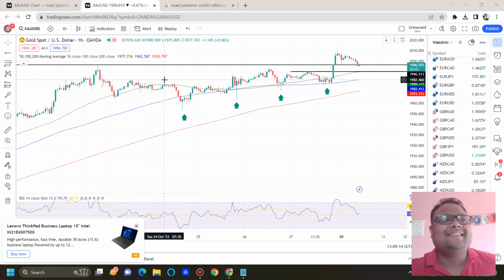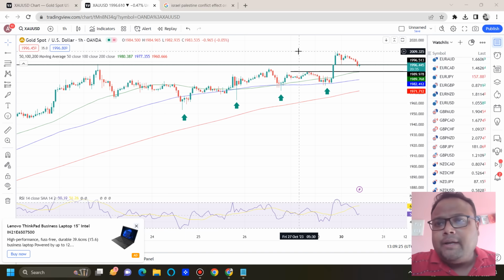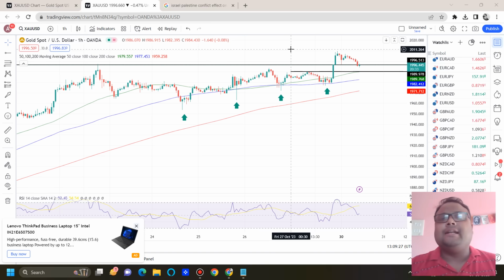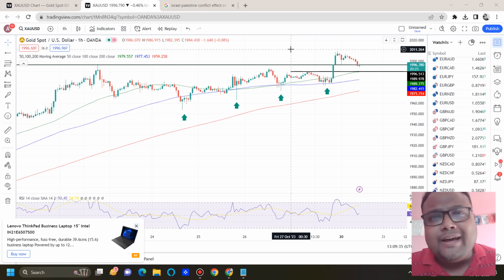So let's get started. My dear friends, the market is open, and right after the market opening, we saw a retracement. We saw a correction on the chart of gold. Gold made a high of 2009, 2010 last week, and the high is still present. So the levels that we discussed on Saturday are still very much valid, and the strategy that we also discussed on Saturday is still very much valid.